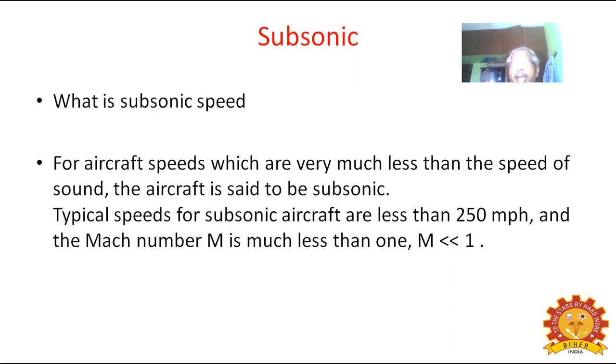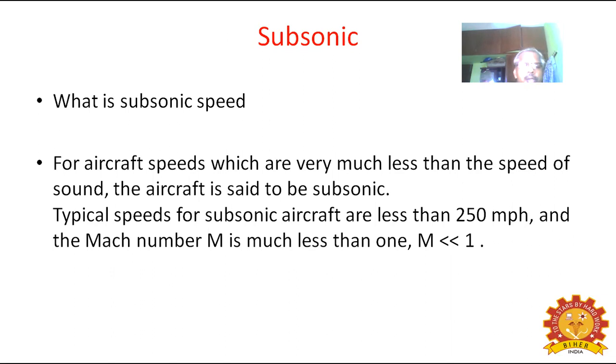Next is subsonic. With respect to Mach number, we may say subsonic, transonic, supersonic, hypersonic, like that. Now we are going to see what is subsonic.